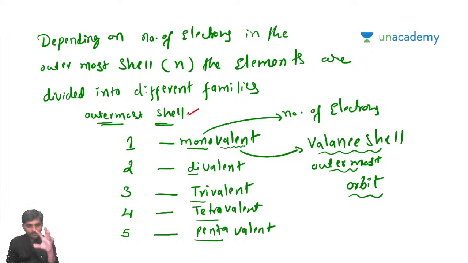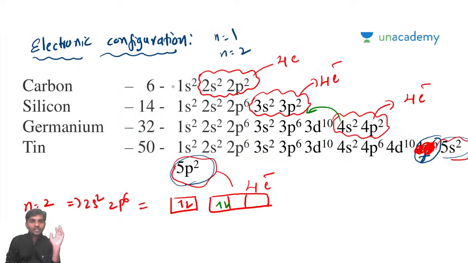The number of electrons in the outermost shell defines which type of element it is, whether tetravalent, trivalent, or pentavalent. Penta always means 5. Based on the number of electrons in the valency shell, we call these fourth group elements, since they all have 4 electrons.